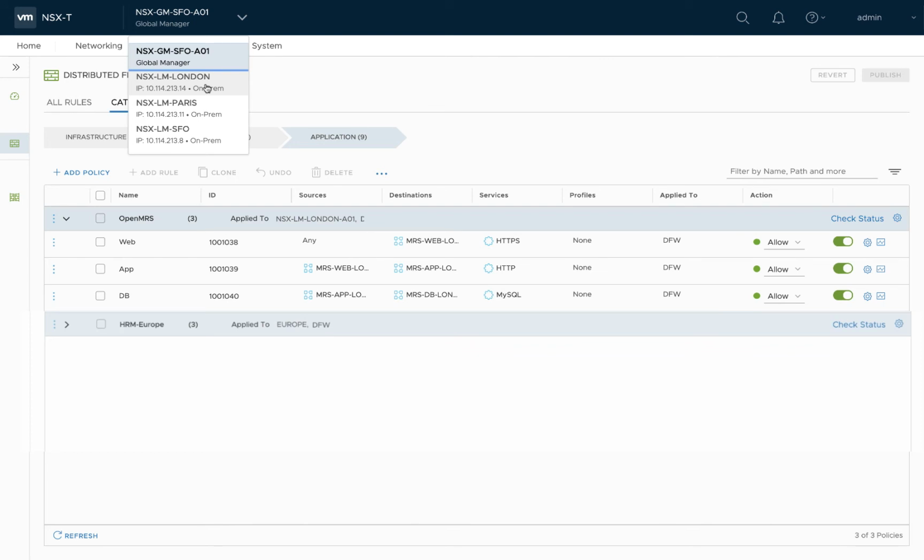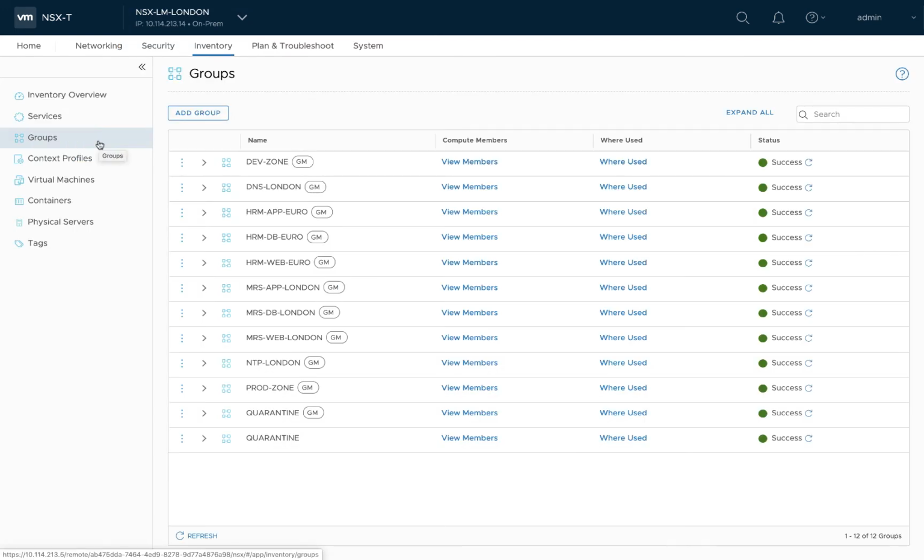One of the other things NSX Global Manager allows is a real single pane of glass for policy management. This not only allows you to define global policies, it also allows you to switch to a local manager user interface. This essentially simplifies overall operations. Now let's look at the London local manager for the groups and the policy realization.